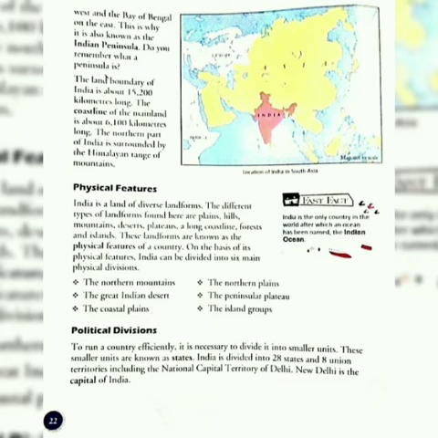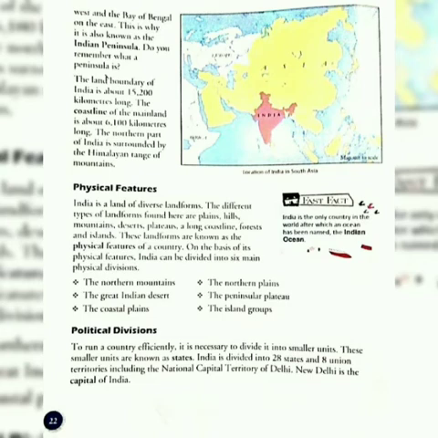The northern part of India is surrounded by the Himalayan range of mountains. As India shares land borders with many countries, it covers 15,200 kilometers of boundaries with the nations. India's coastline, covering the mainland excluding islands, covers up to 6,100 kilometers. The northern region of India is surrounded by the Himalayan range of mountains.